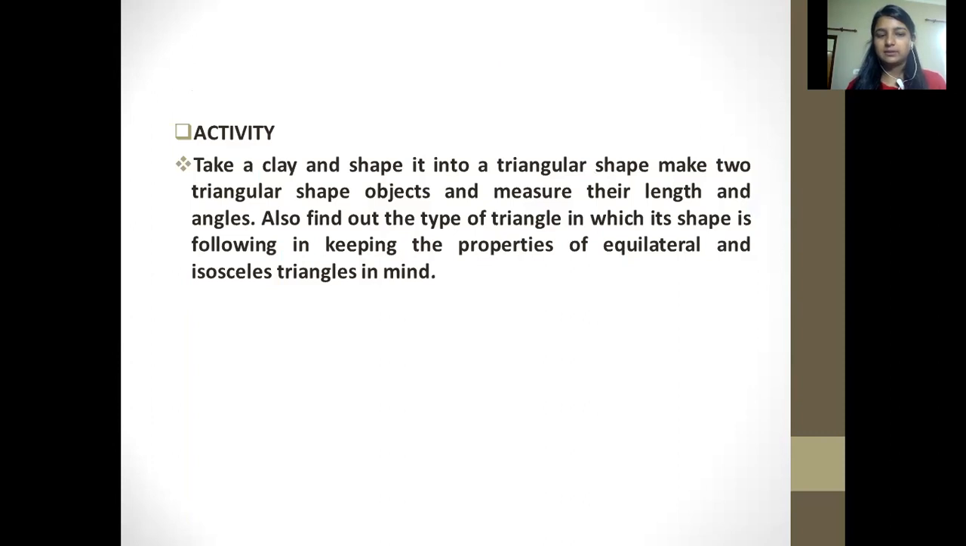So here's an activity which is in front of you. You have to take the clay and make the shapes of the objects which are available at your home. You have to compare them with the isosceles and equilateral triangle. You can read the property carefully and do it and enjoy this activity. It is quite interesting.